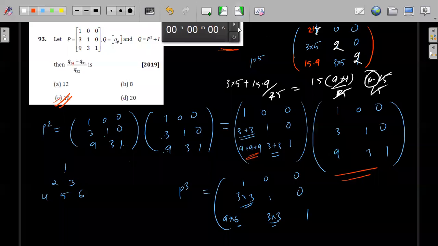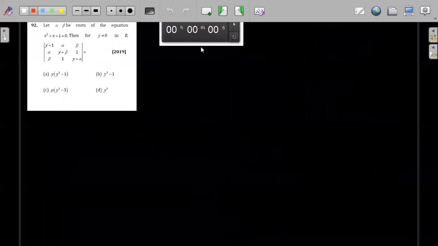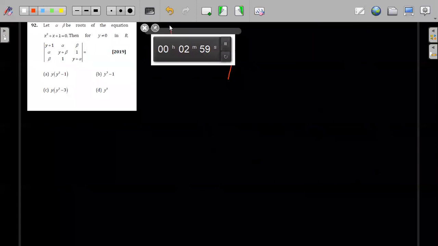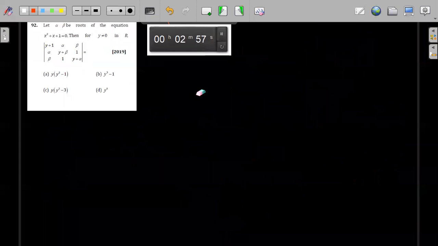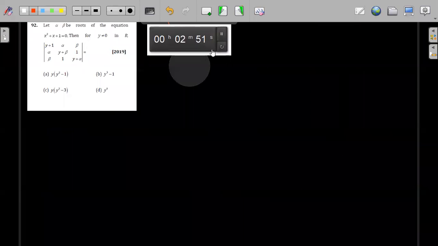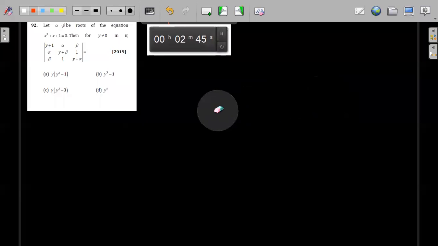Okay, I hope this one is okay. Fine, solve this one. Again, 2019 came in some shift. Solve. Pradyuman, solve it, please.